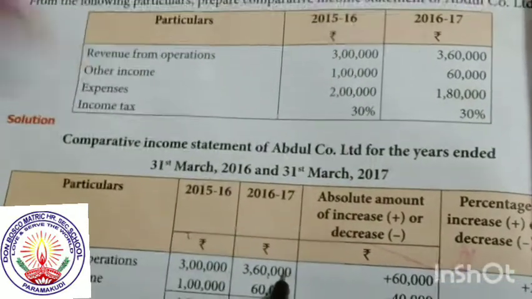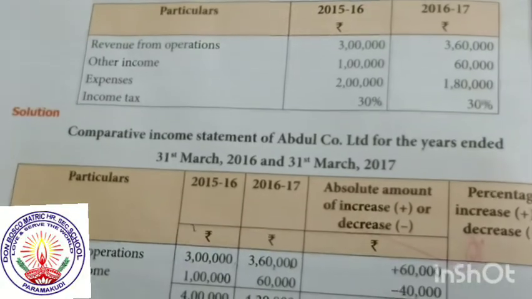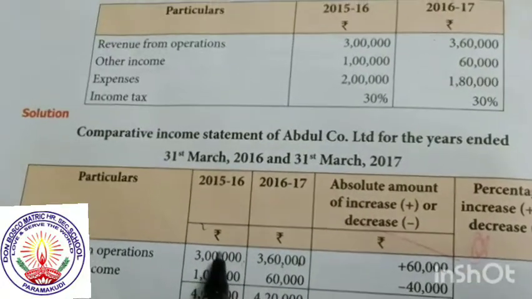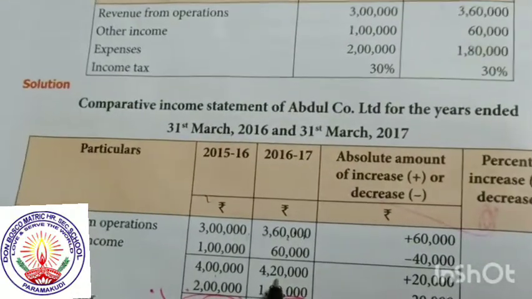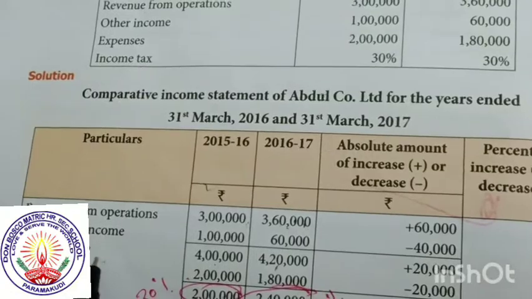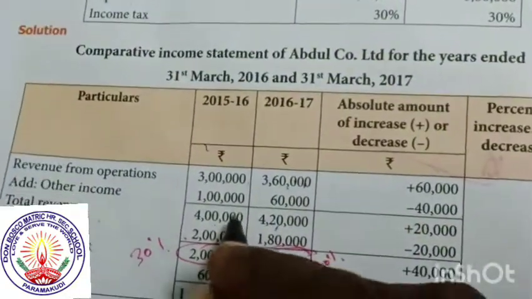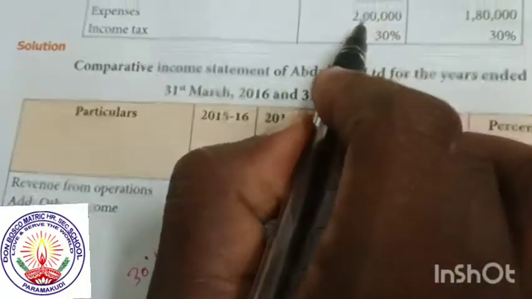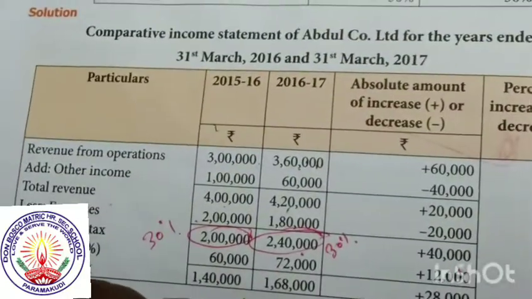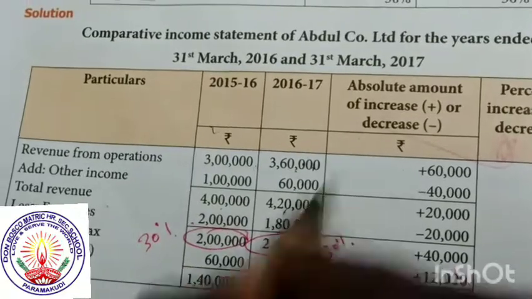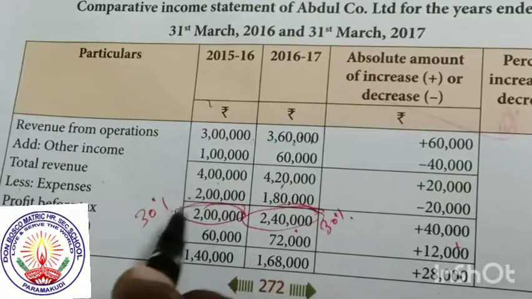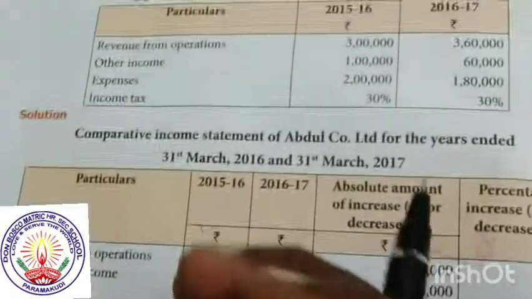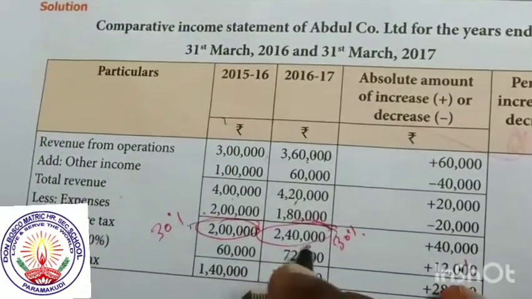Next, other income is just income that is added. Other income 1,60,000. Automatically you add, 3 lakh, 4 lakhs. So 3 lakh 60, 4 lakh 20,000 is added. It is called total revenue. You write the total revenue. Now the expense: less the expense from the income. About 2 lakhs, 1,80,000. Less expense 2 lakhs, 1,80,000. It is called the profit before tax. It is the same concept as the previous sum, illustration 1. This concept is only for the 3 lakhs.